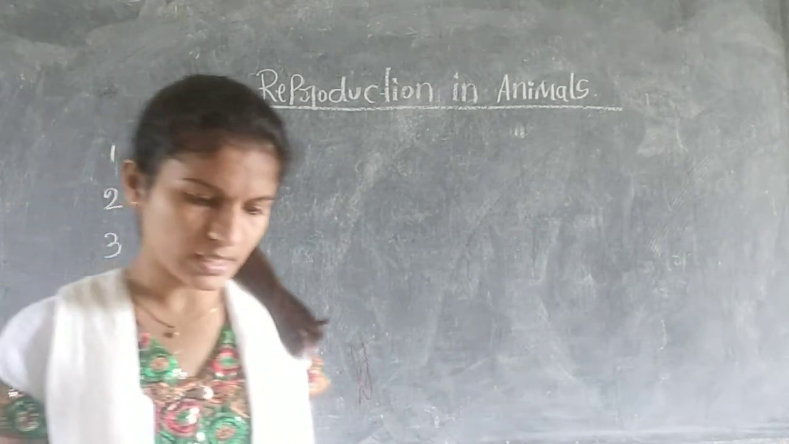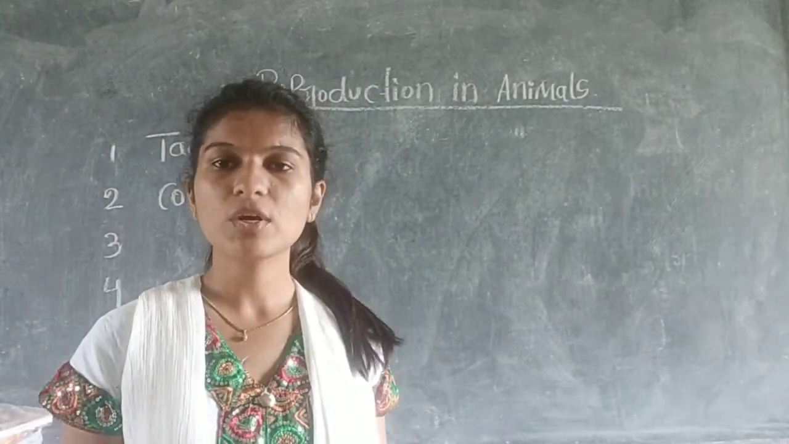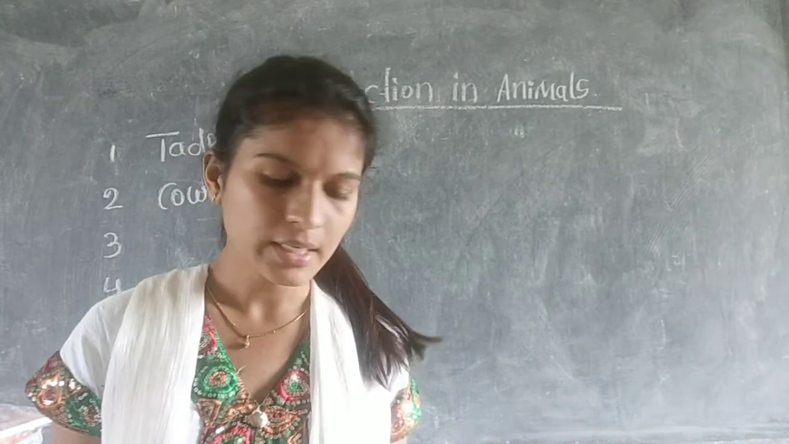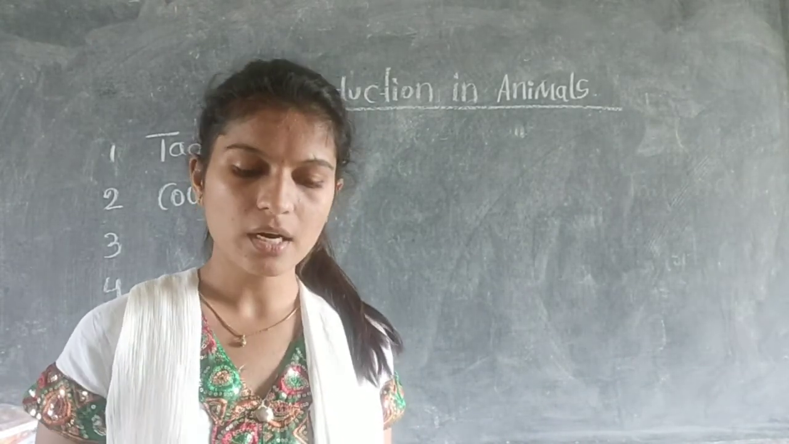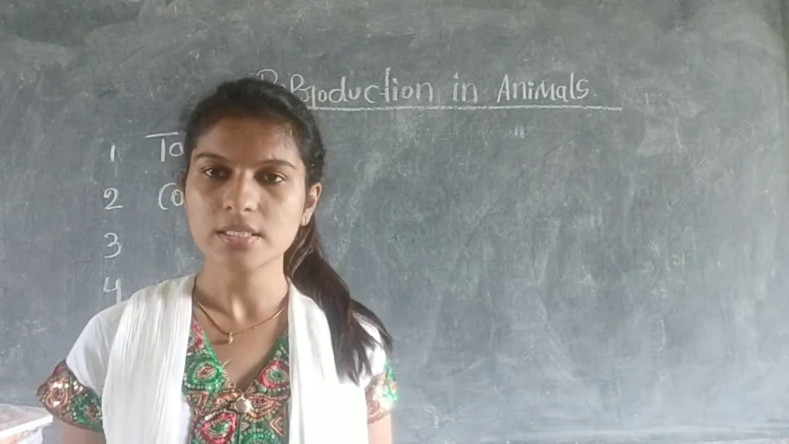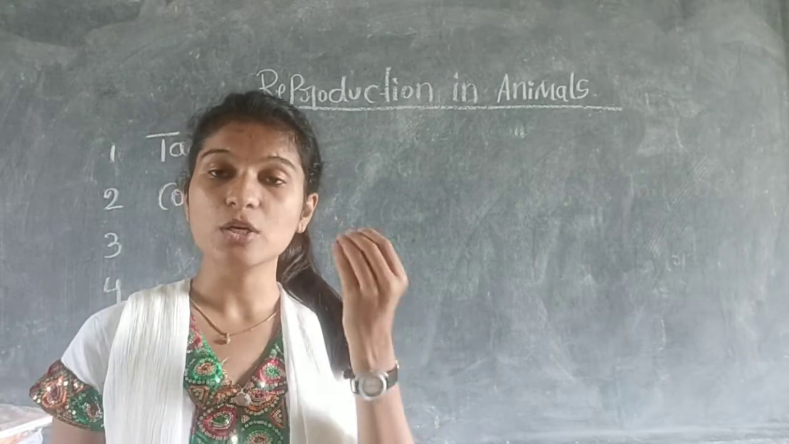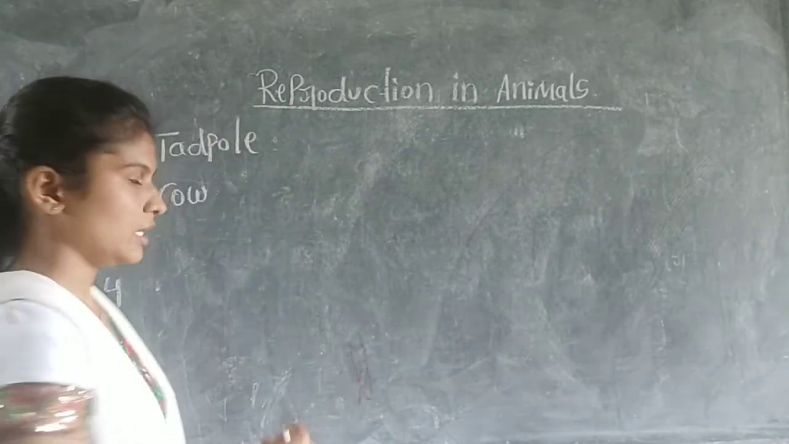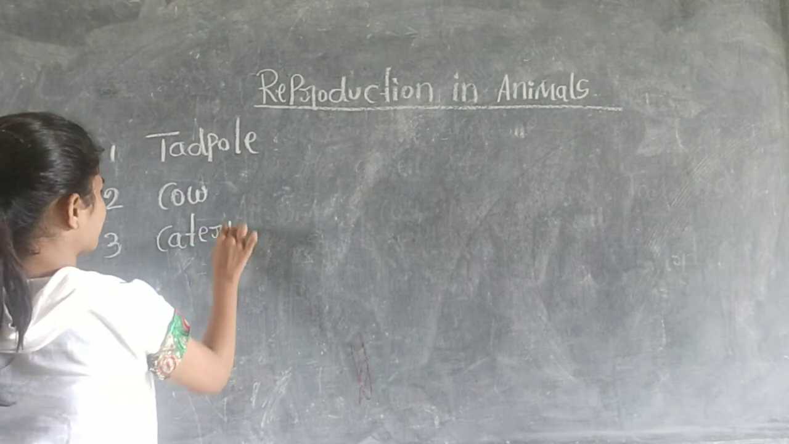Now the third one: the larva of a butterfly is called a dash. What do we call the larva of a butterfly? A. Maggot, B. Nymph, C. Caterpillar, D. Pupa. The answer is C, caterpillar. The larva of a butterfly looks like a caterpillar.